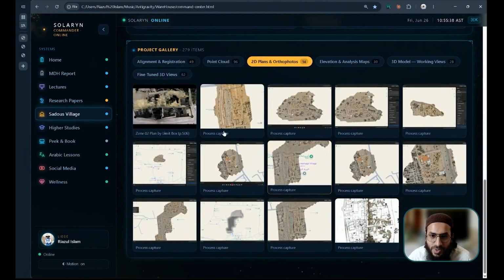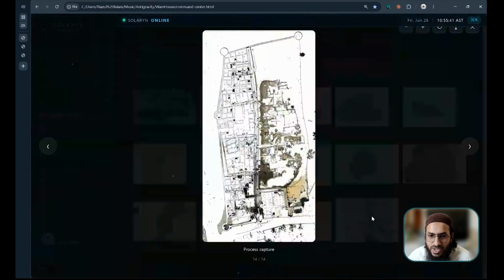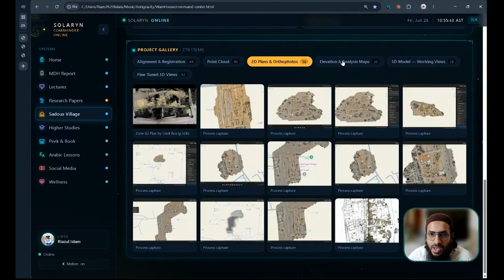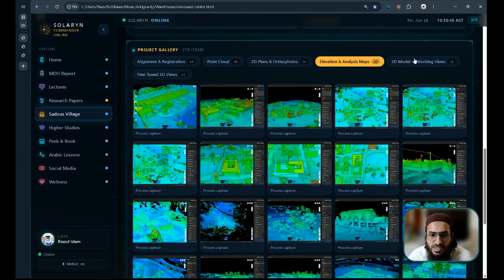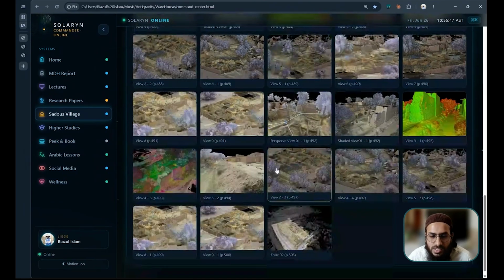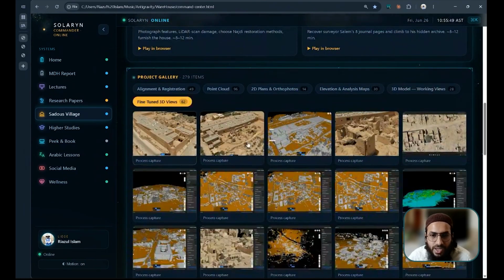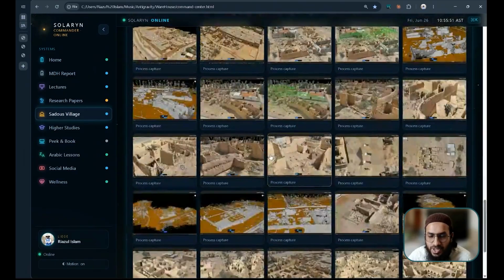Then this is the ortho mapping and plan for the whole village. I'll show you some analysis. These are the analyses. These are the point clouds. And here we have the fine-tuned 3D models.